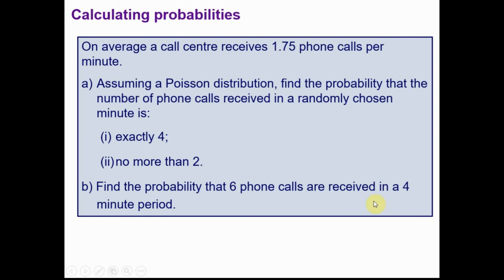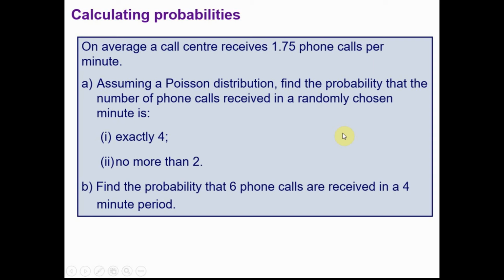This is quite a common approach that A-level Poisson distribution questions take, because note that the time period has changed. Here we're given the average number of phone calls per minute, and here we're told that we're now looking at 4 minutes. We'll talk about that in a minute.